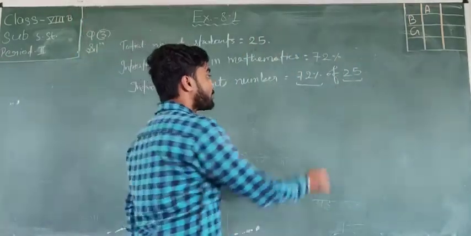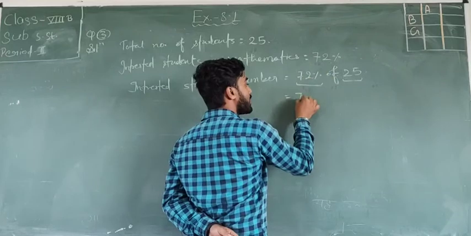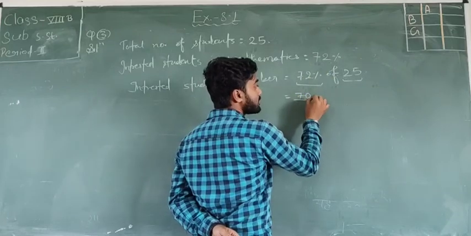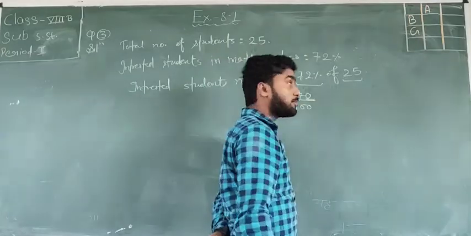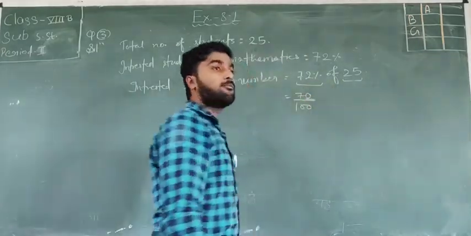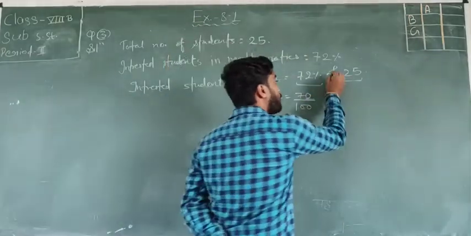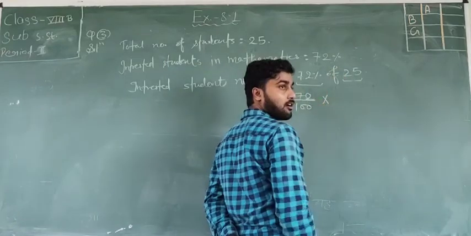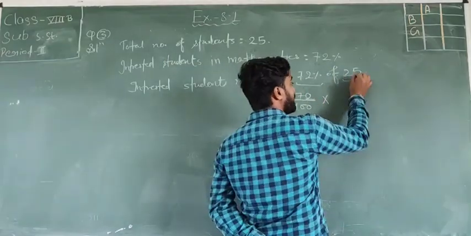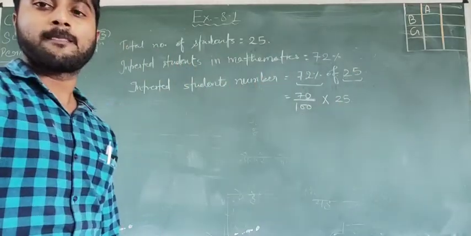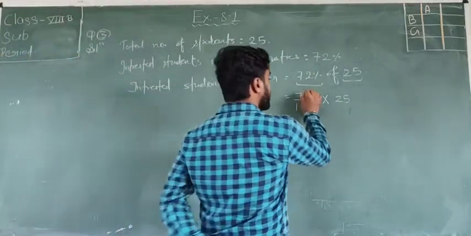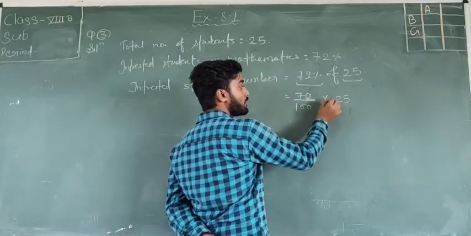Now I am writing here 72%. That means 72 upon 100. In the place of percent we have to write upon 100. Of means multiply. And there is 25, so we have to write 25. We have to find 72 upon 100 into 25.